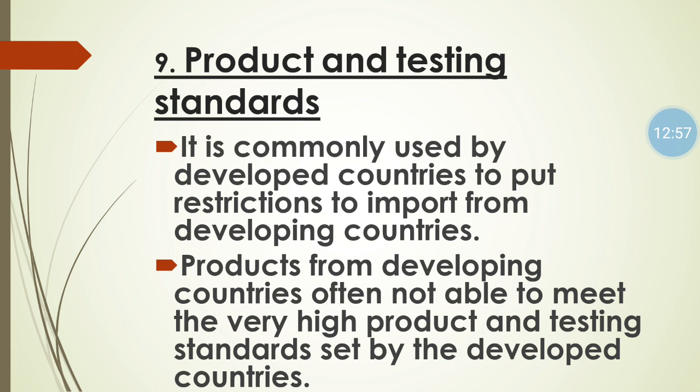Example, packing should be proper, label should be proper, the quantity and quality should be good. If the goods and services are not according to their criteria, they will reject the product. So product and testing standard is also one way which can prevent import.